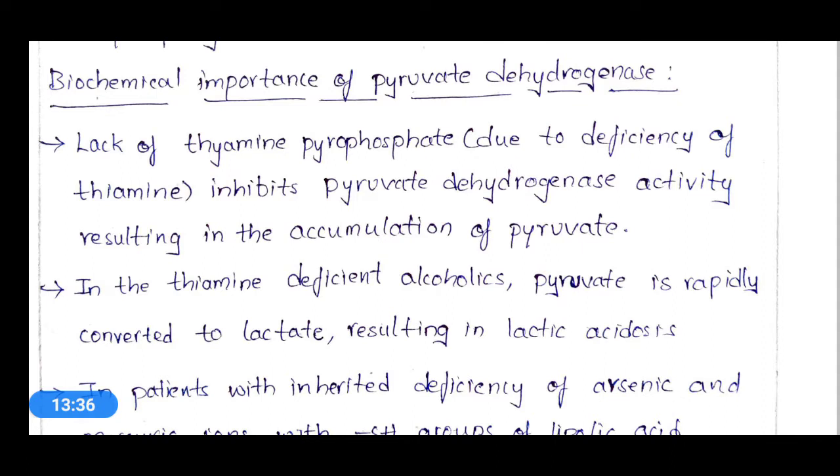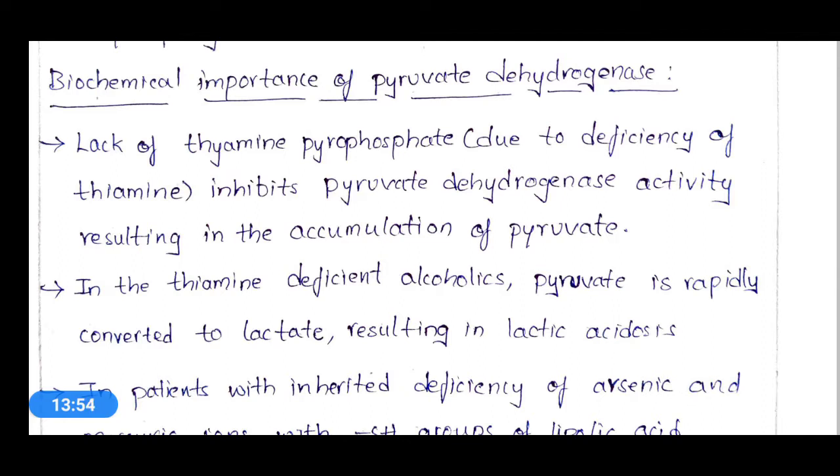It is TPP, and for the activity of pyruvate dehydrogenase, TPP is required.